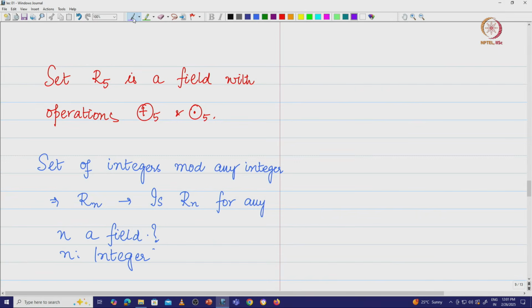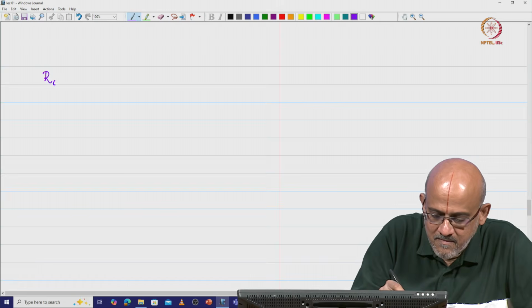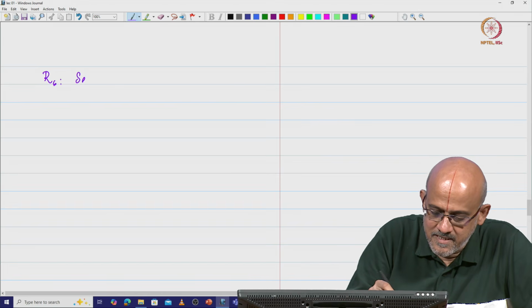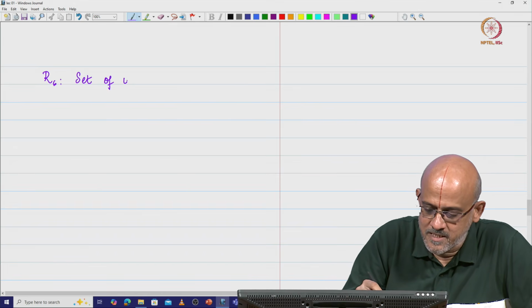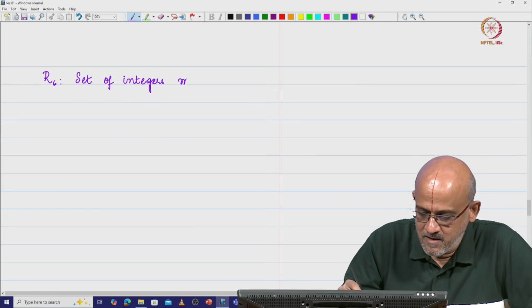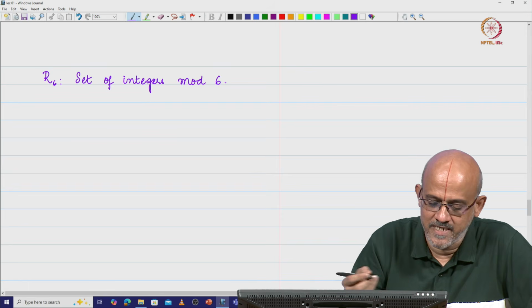So let us just look at a set of integers modulo any integer. So we took R5, set of integers mod 5. Now I am going to look at set of integers mod, let us say 6, and let us just try it out. I am going to look at R6. This is nothing but set of integers modulo 6, in which case I am going to define addition and multiplication.